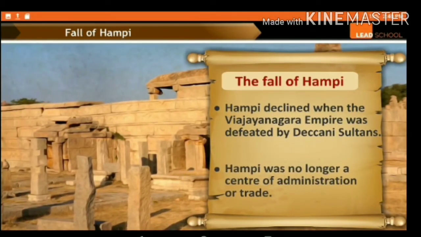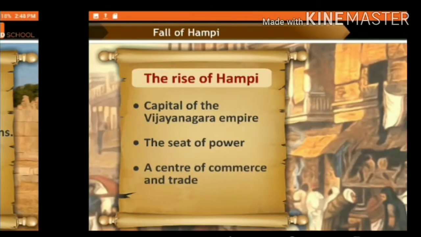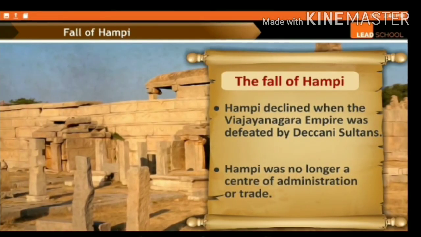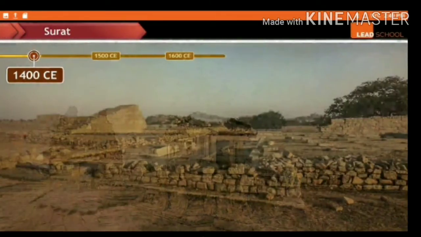Now, the fall of Hampi. Hampi declined when the Vijayanagar Empire was defeated by the Deccan Sultans. Hampi was no longer a center of administration and trade. A 2 marks question or a 3 marks question can be asked to you about the rise of Hampi and the factors of decline, or we can say the fall of Hampi.